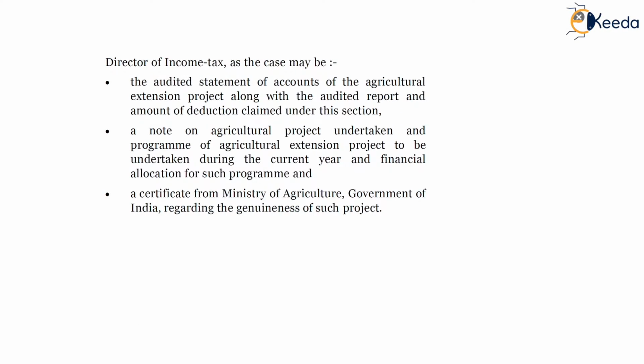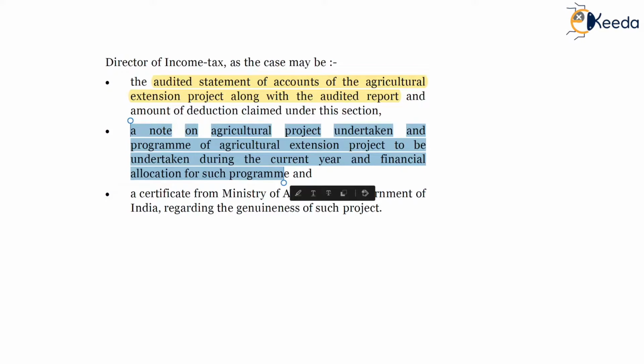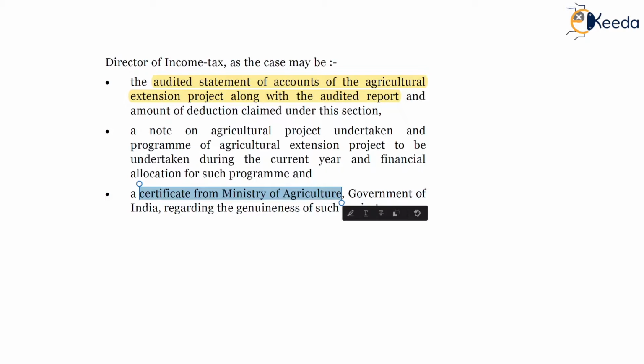First is the audited statement of accounts along with the audit report, a note on the agricultural project undertaken and program of extension, agricultural extension project to be undertaken during the current year, and financial allocation for such program. So a brief note on the agricultural project which has been undertaken by the SSC must be submitted with the return of income, and a certificate from the Ministry of Agriculture regarding the genuineness of the project should be submitted.